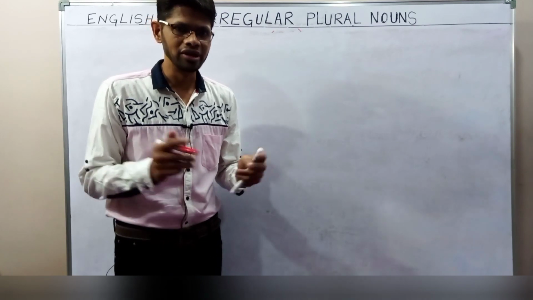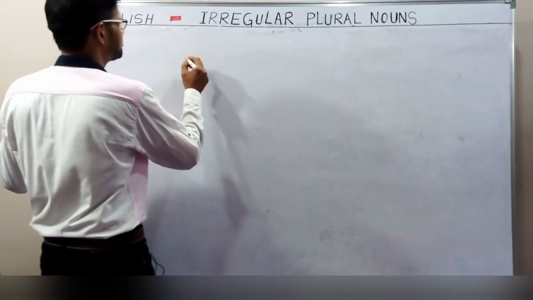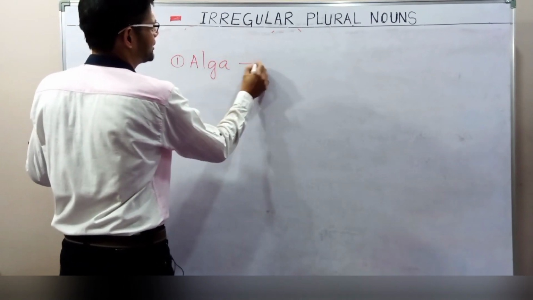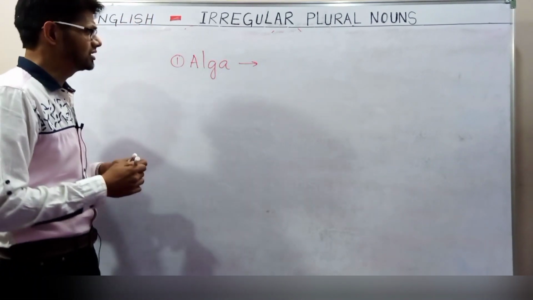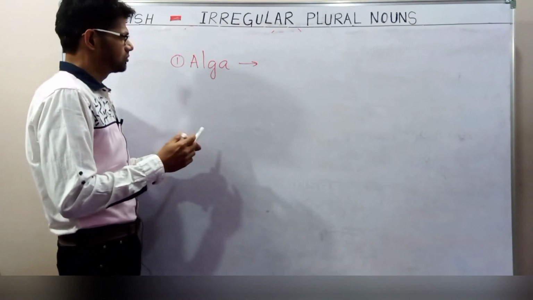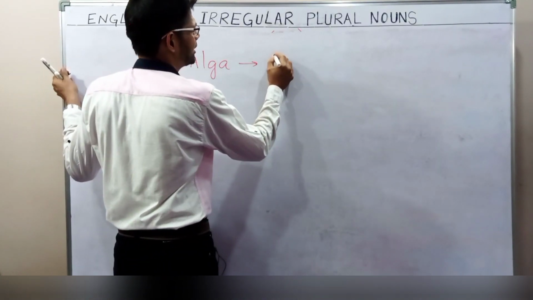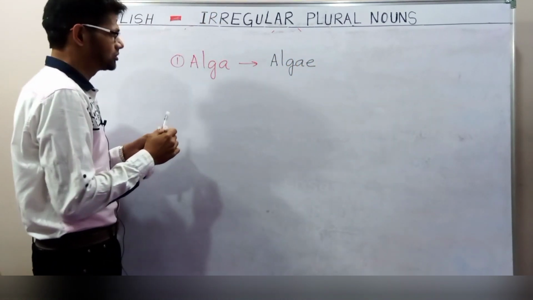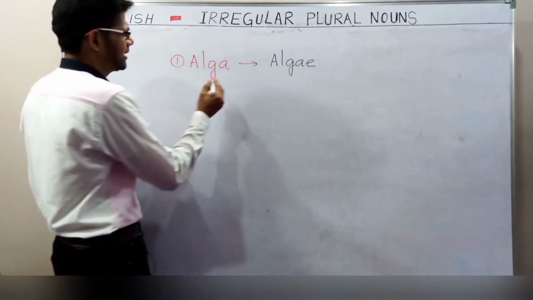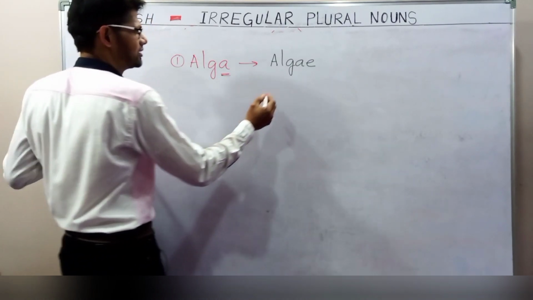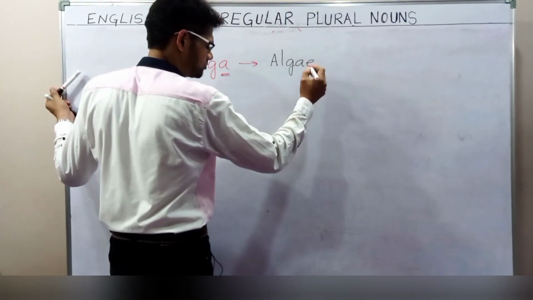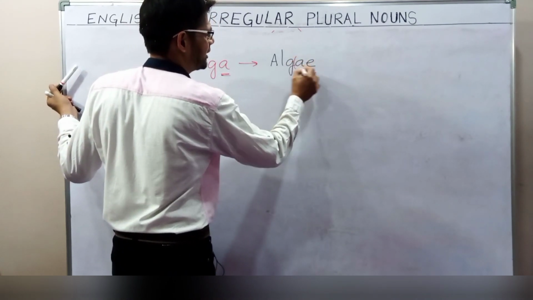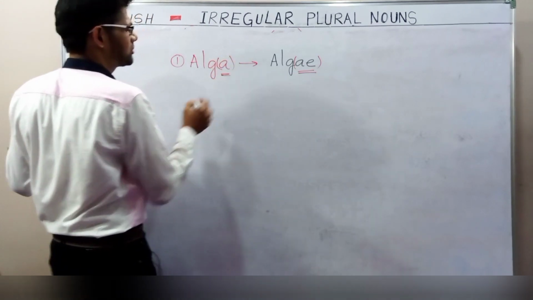Let us learn one more rule here. What is the rule? For example, if I write the word alga, how do we make it plural? There is a very simple rule here. Alga will become algae. You can notice the last letter is A, and we have to write AE in place of A.